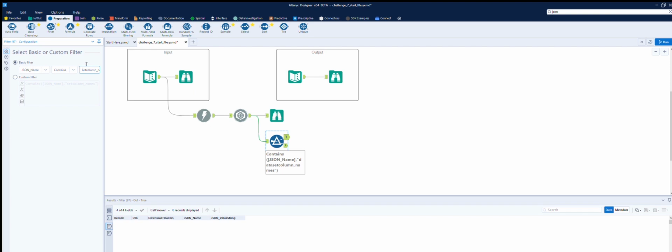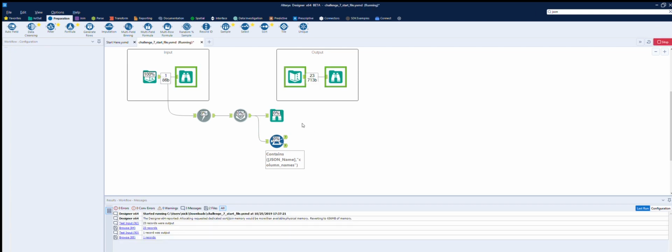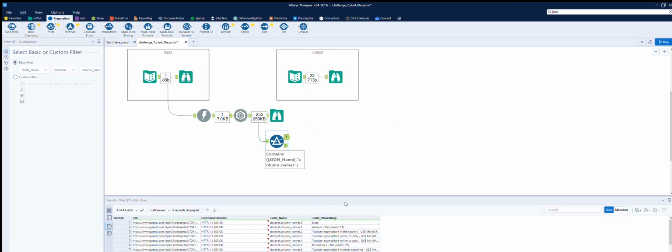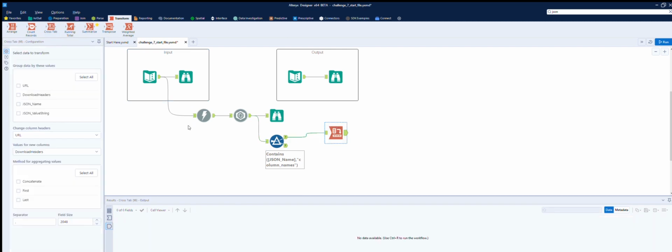Okay, let's just do column names. Let's run that. There we go. So that's broken them out, and now we have each of them in this particular field. So we can just transform that from columns to rows with this cross tab. So we want the values. No, we don't want to group any of it, and we just want the values from new column. Actually, does it matter? No, we want the values for the headers.